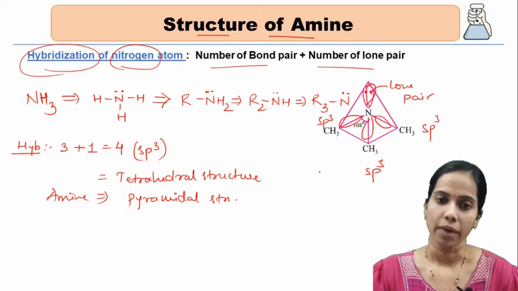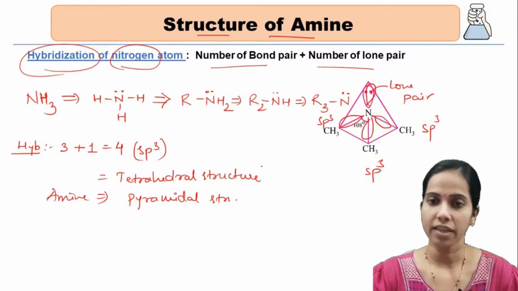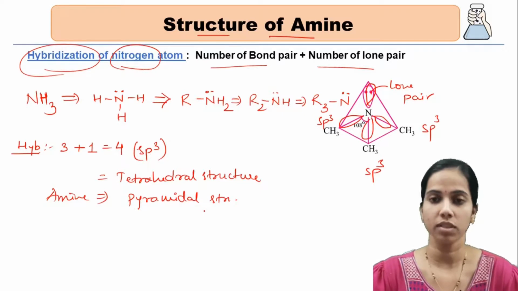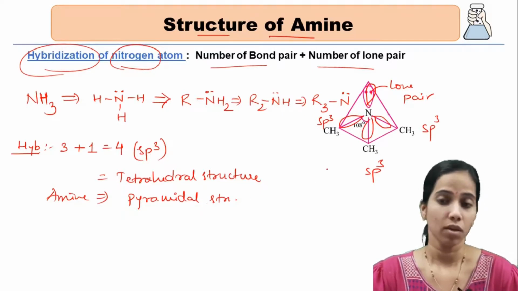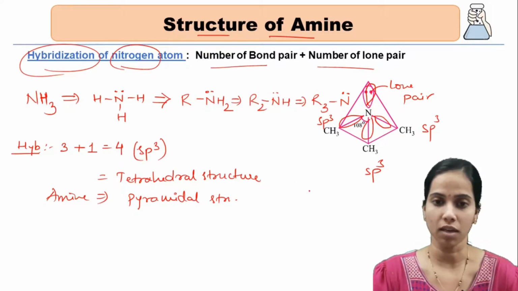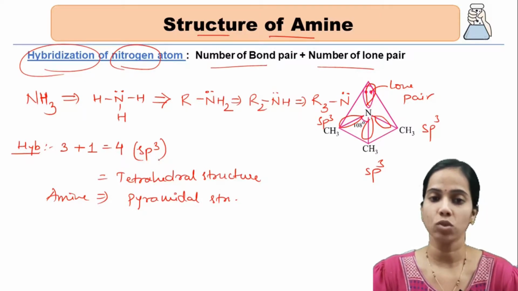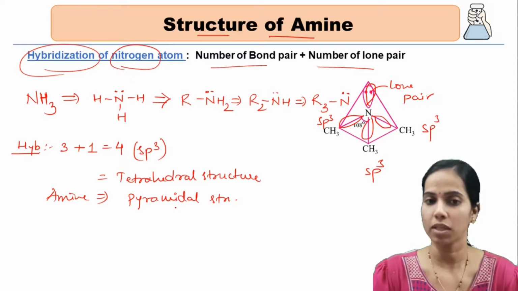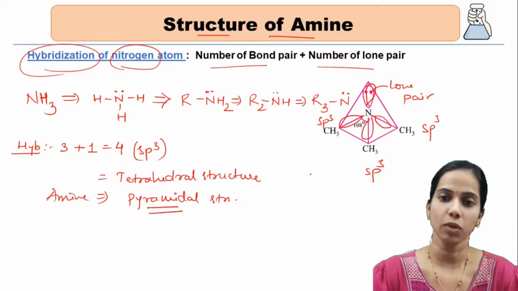Because of the lone pair, the tetrahedral structure doesn't exist, so it leads to a pyramidal structure. As you can see, it looks like a pyramid which you would have seen in Egypt movies or something like that. Hope you have understood why the pyramidal structure: because of 3 sp3 orbitals bonded and 1 lone pair.